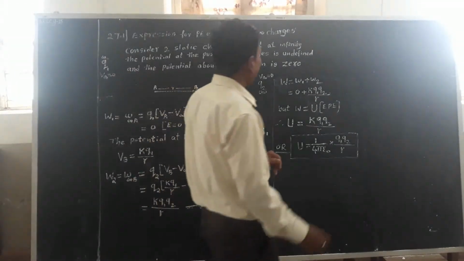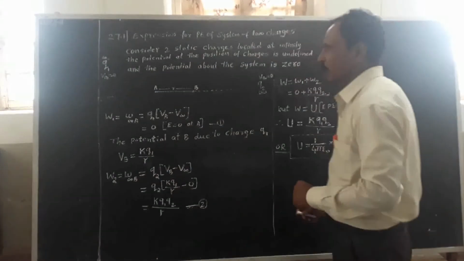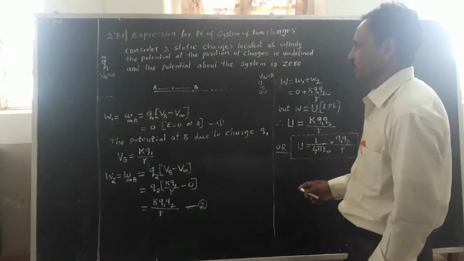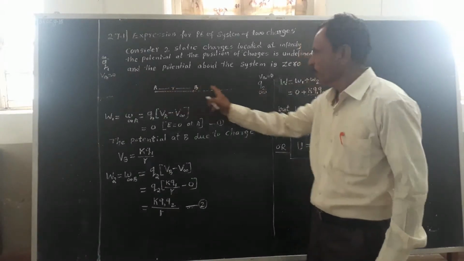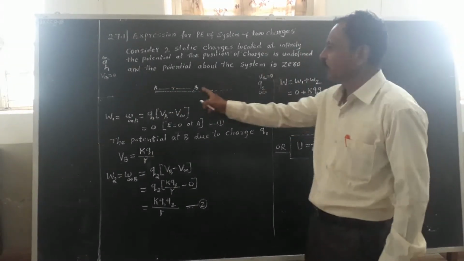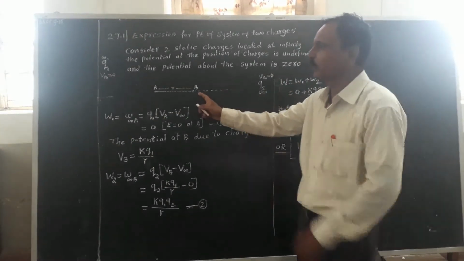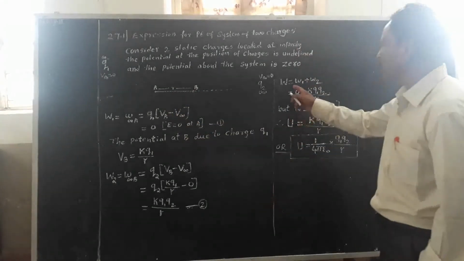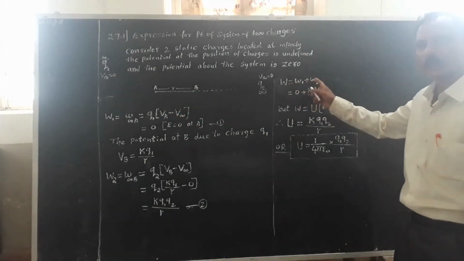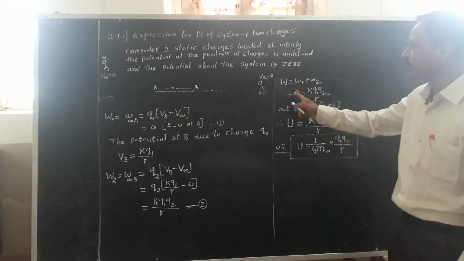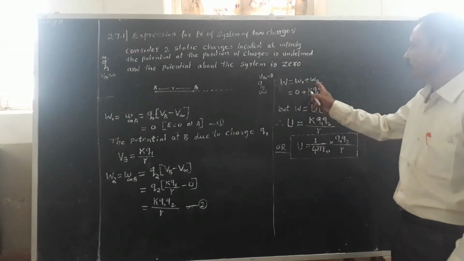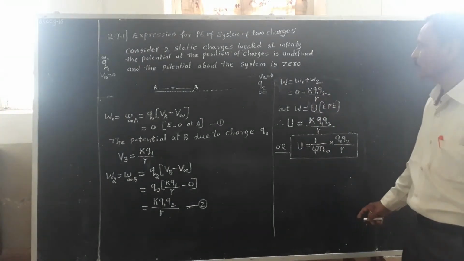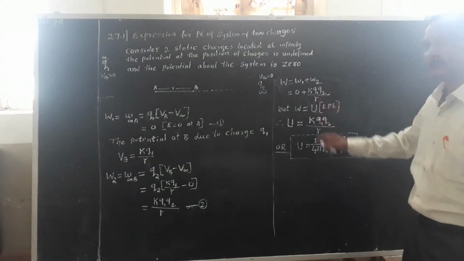Therefore, the total work done in bringing the charge Q1 in the absence of an electric field and charge Q2 in the presence of the electric field due to Q1 is given by W equal to W1 plus W2, that is equal to 0 plus kQ1Q2 upon R.